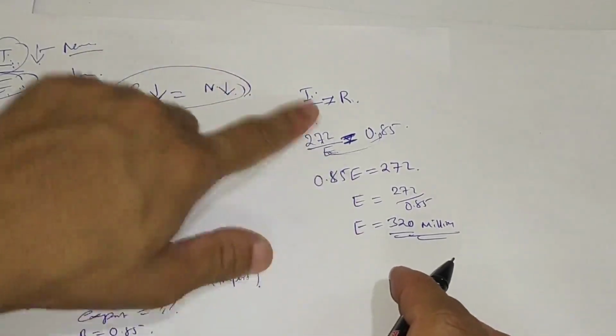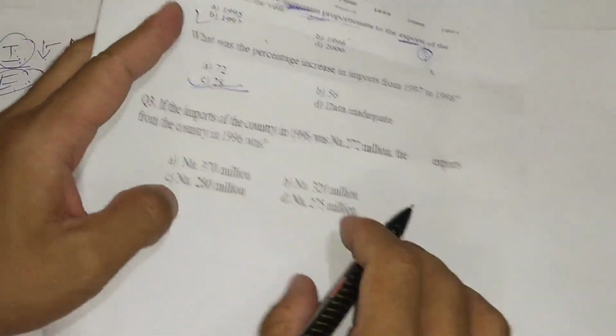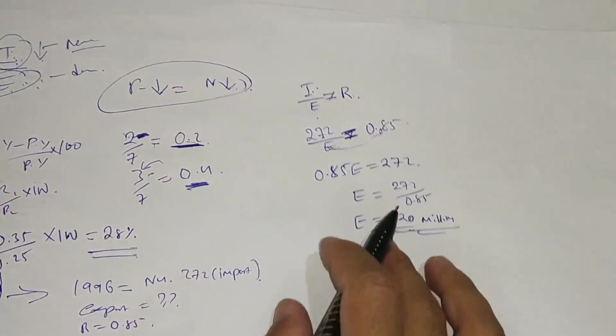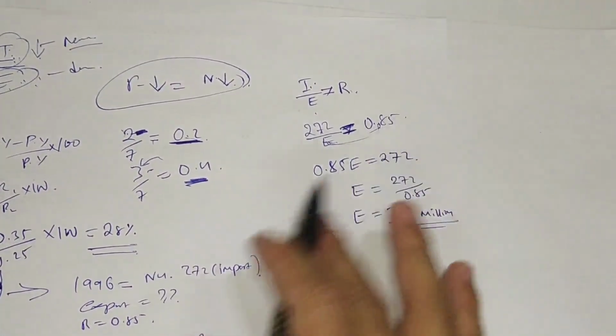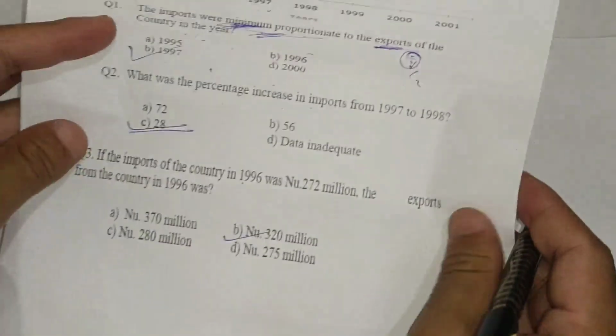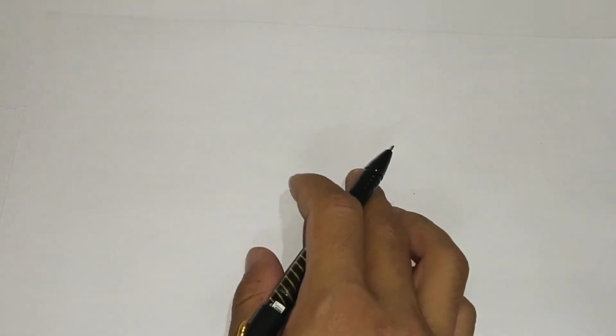And solving this should not be a problem, 320 is the answer. It should not be a problem because in the previous problem solving method we have solved lots of questions. Now we'll move on with another one.